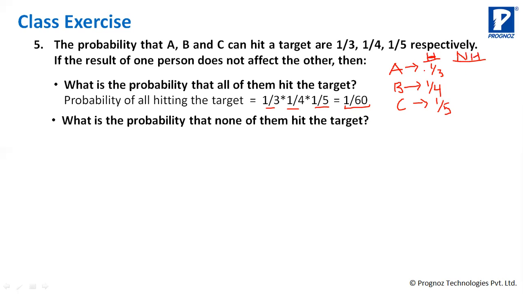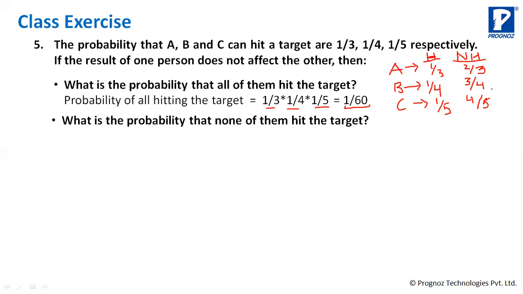If the probability of A hitting the target is 1/3, then not hitting the target is 2/3. Similarly, for B, 1 minus 1/4 is 3/4, not hitting the target. And for C, 4/5 is the probability that he will not hit the target. Hitting the target is 1/3, so not hitting the target is 1 minus 1/3, which is 2/3. Similarly for B and C. So this is what not hitting the target is.